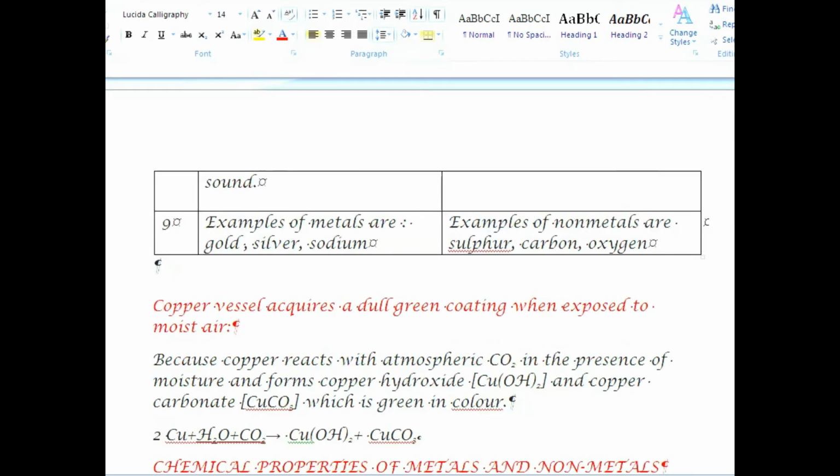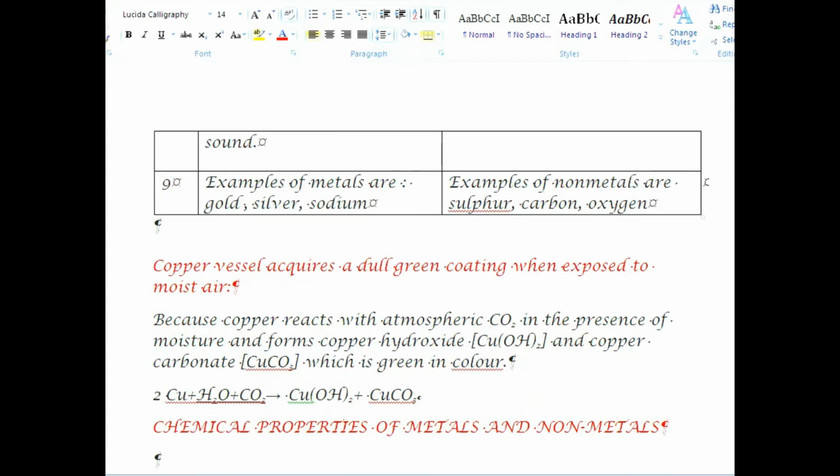Next para. Copper vessels acquire a dull green coating when exposed to moist air. Because the copper reacts with atmospheric carbon dioxide in the presence of moisture and forms copper hydroxide and copper carbonate, which is green in color.